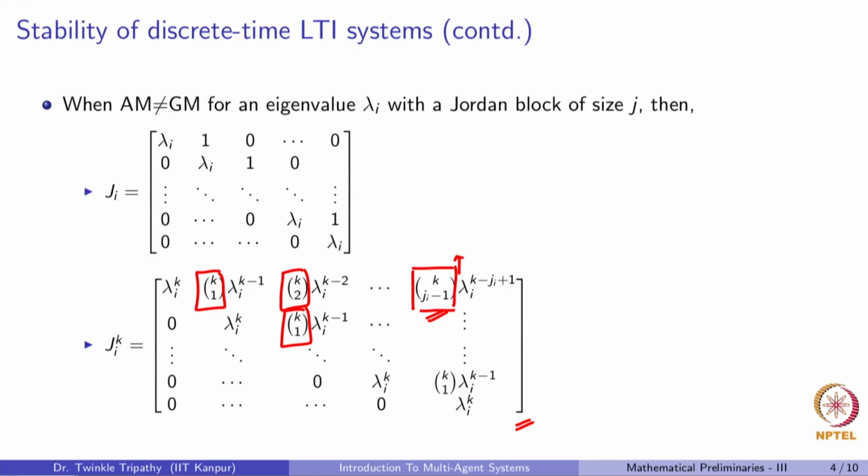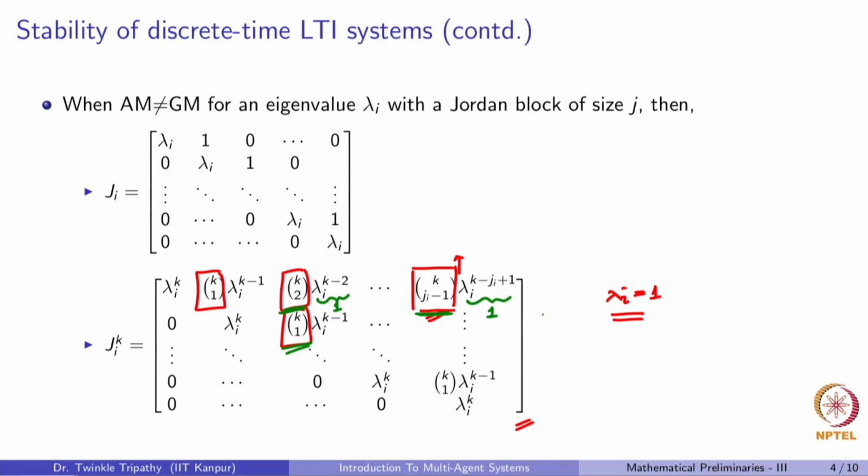which means that this term keeps on growing unboundedly. So now what happens when lambda_i is equal to 1? We see that in such a case all of these terms will be equal to 1, but each of these coefficients actually keeps growing, meaning the system will be neither convergent nor semi-convergent.